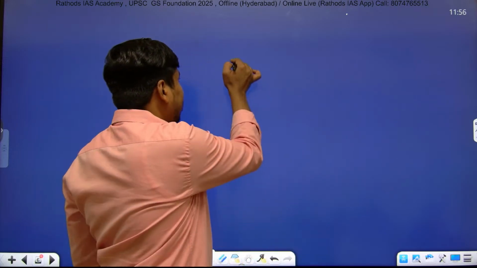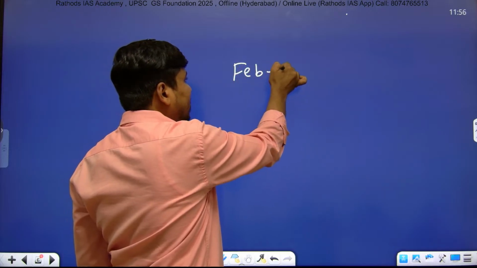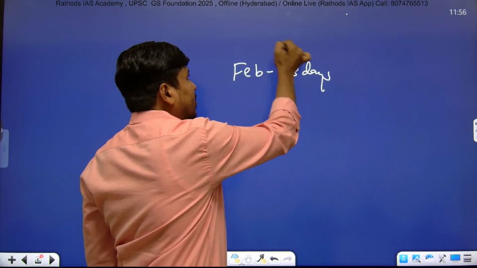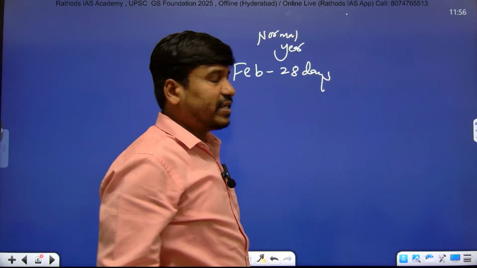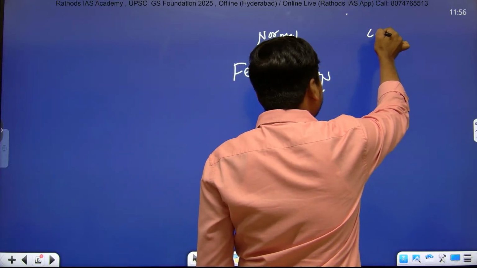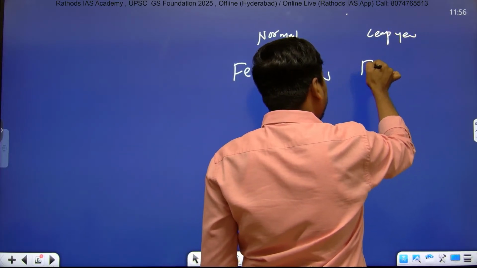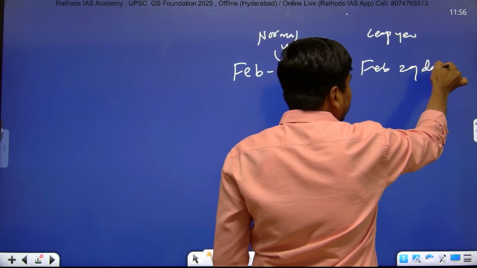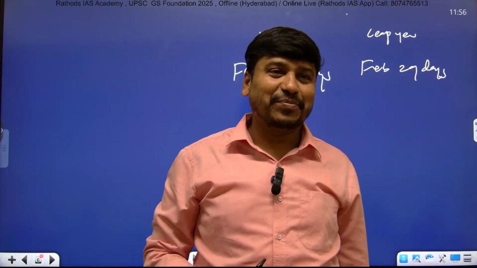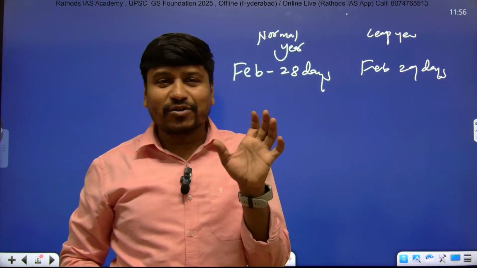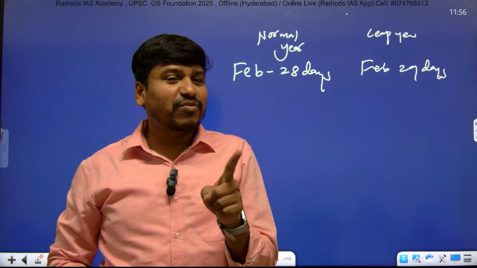And the people who have their birthday on 29th Feb, they have to celebrate their birthday once in 4 years. Because please remember, in the normal year, the month of February consists of only 28 days, right? February comes with only 28 days. And in a leap year, February month consists of 29 days. So February will have 29 days only in the leap year, and the people who are born on 29th of Feb, they have to celebrate their birthday once in 4 years.